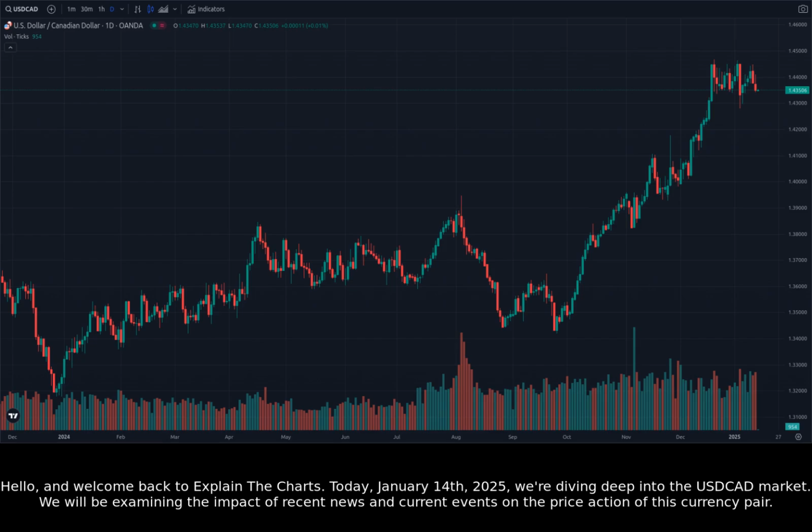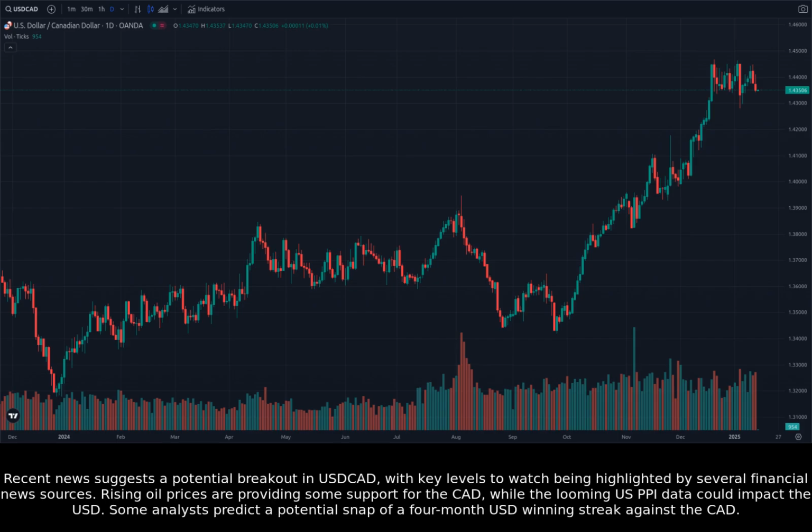Today, January 14th, 2025, we're diving deep into the USDCAD market. We will be examining the impact of recent news and current events on the price action of this currency pair. Recent news suggests a potential breakout in USDCAD, with key levels to watch being highlighted by several financial news sources.